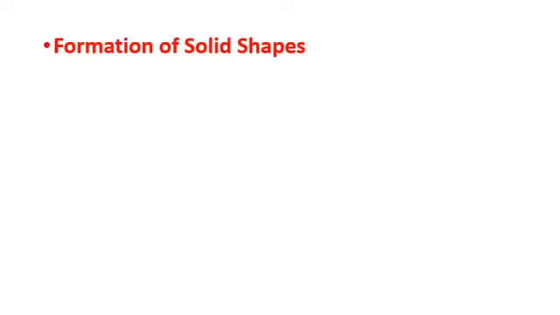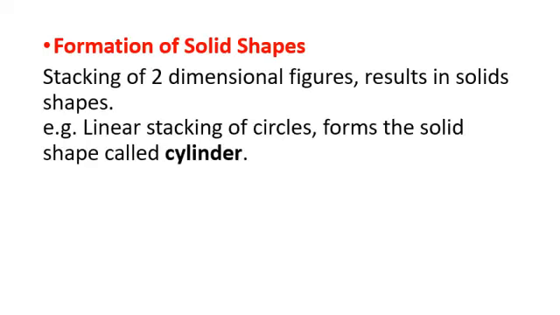Now, how are solid shapes formed? Actually, one-dimensional figures are used to make two-dimensional figures, and three-dimensional figures are made using two-dimensional figures. So stacking of two-dimensional figures results in solid shapes. For example, linear stacking of circles forms the solid shape called a cylinder. So if we stack the circles in a linear manner, then we will get a solid shape, that is a cylinder.